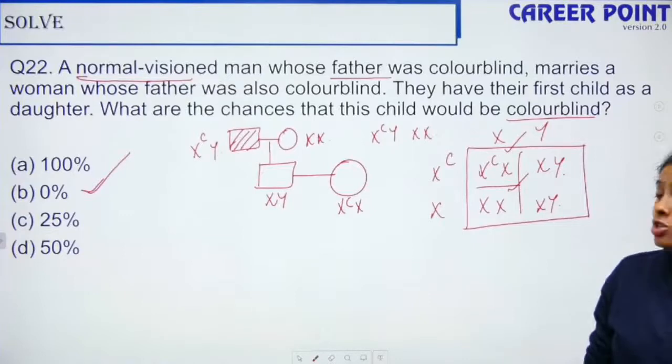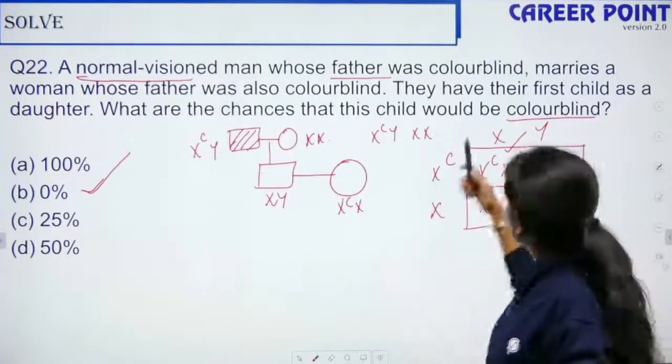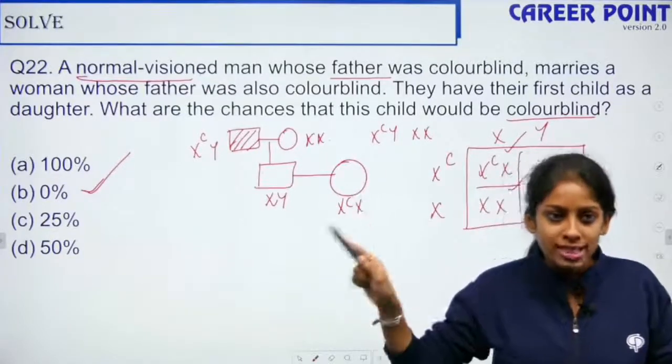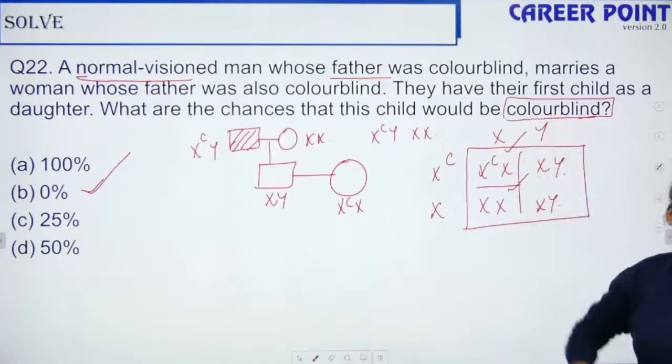Okay? Clear? So see how silly the mistakes are that you find here. Yes? So you're right. Your method of doing is right, but you didn't pay attention to this word and you didn't correlate it here. Right?